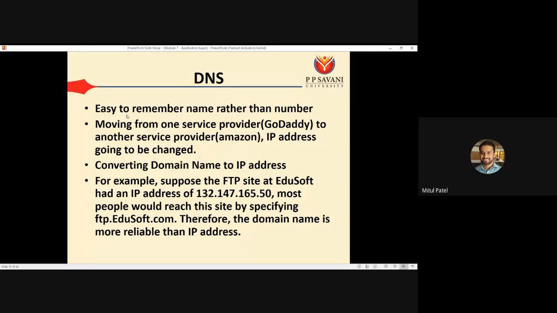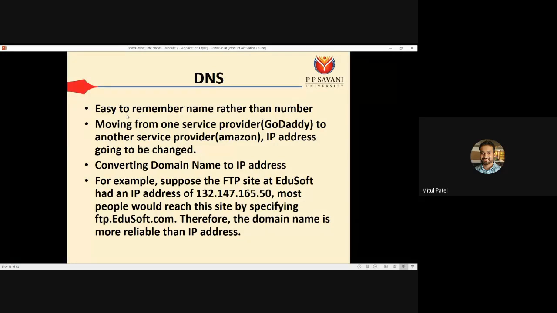Okay, one problem with using the IP address for a website is, let's say you are moving from one service provider to another service provider, the IP address is going to be changed. Okay, for example, let's say currently for your website you are taking the service from GoDaddy. So for your server you have been assigned one IP address.